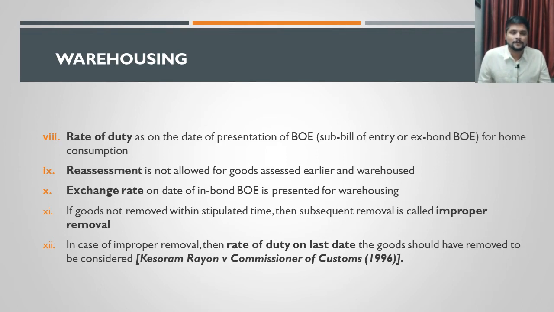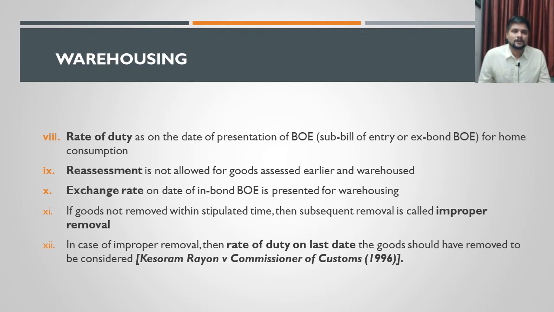In case of improper clearance, the rate of duty you need to consider is not on the date when the goods are actually cleared. Here we need to consider a different date. What is that date? The date is the last date allowed by the authorities to warehouse those goods. What is the last date?